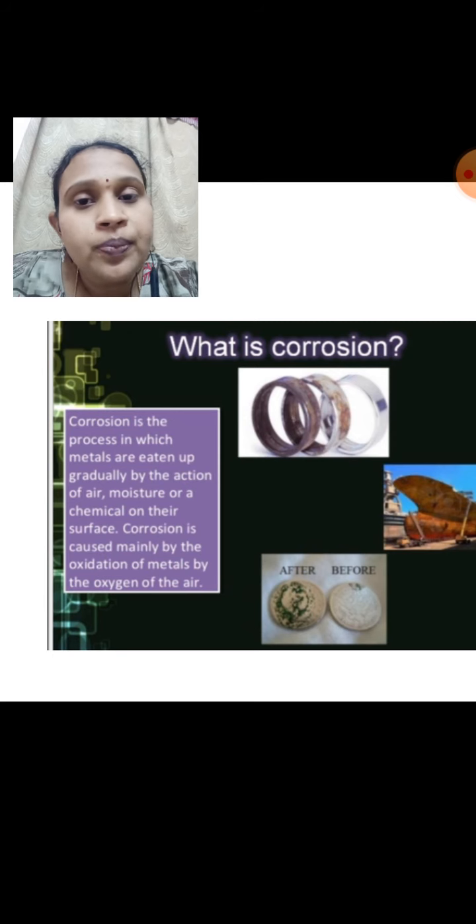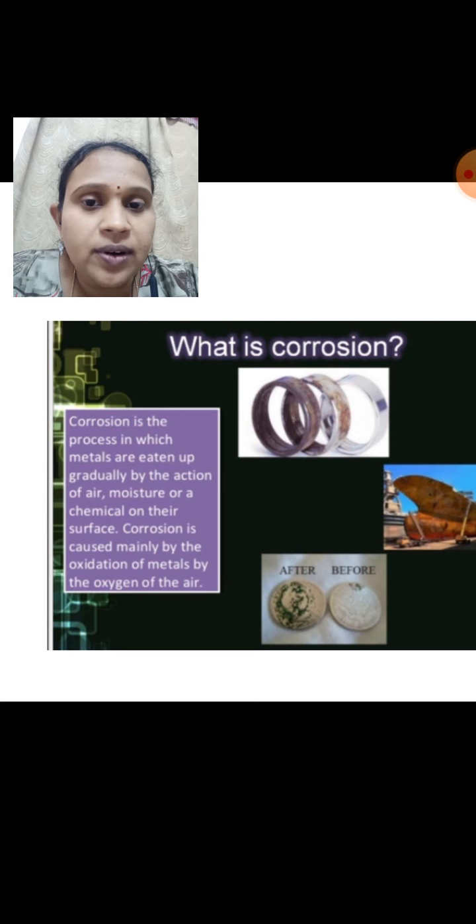Similarly, not only iron, silver also gets corroded. When silver articles are kept open in air, the sulfur present in the air reacts with the silver and forms a chemical layer of silver sulfide, which turns the silver black. This is known as corrosion of silver.